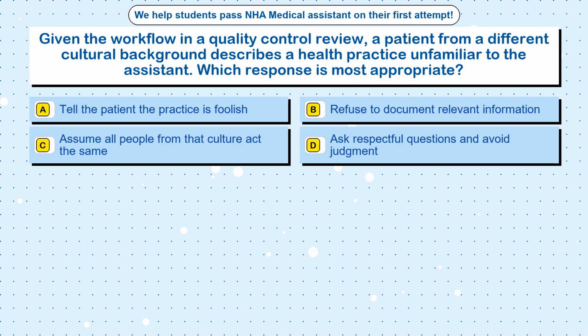Question 35. Given the workflow in a quality control review, a patient from a different cultural background describes a health practice unfamiliar to the assistant. Which response is most appropriate? Option A, tell the patient the practice is foolish. Option B, refuse to document relevant information. Option C, assume all people from that culture act the same. Option D, ask respectful questions and avoid judgment.